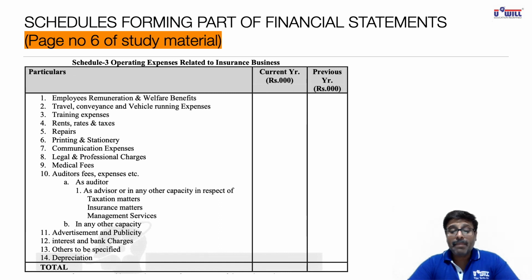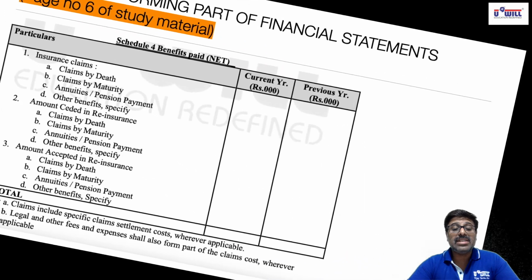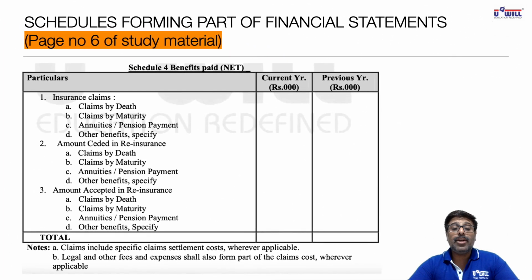And same page number 6, all of you look at schedule 4, that is benefits paid. Benefits paid, I told you 3 things will come in that: claims, surrenders and annuities. You remember only that much. Insurance claims, claims by death, claims by maturity, annuities or pension payments and other benefits like surrenders. In other benefits you can mention surrenders.